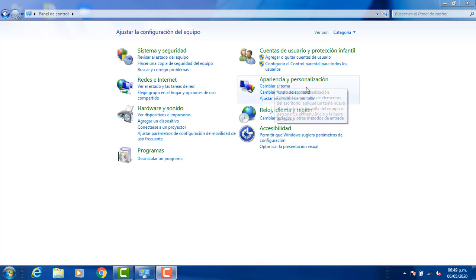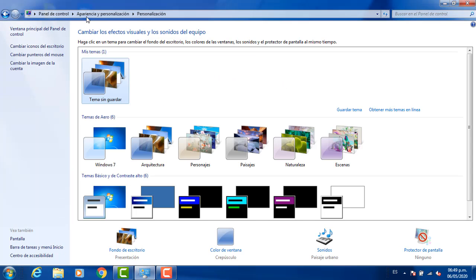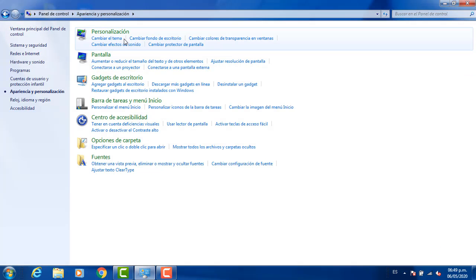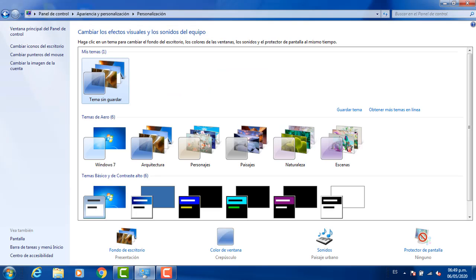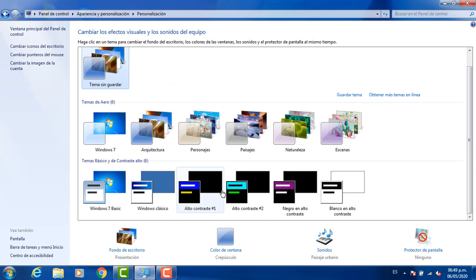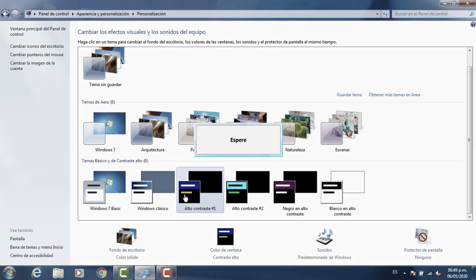Now customize, we can change the theme of the desktop, of all the Explorer. We can change all the background of the desktop or the options of the screens. In this case we are going to enter. We can change some theme according to what we need. We can change the colors.